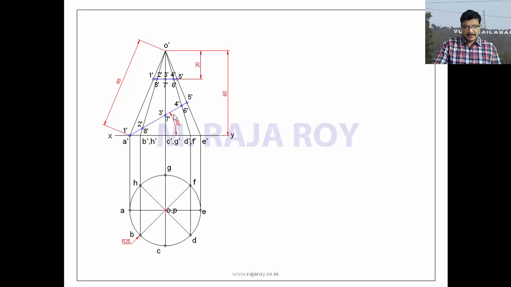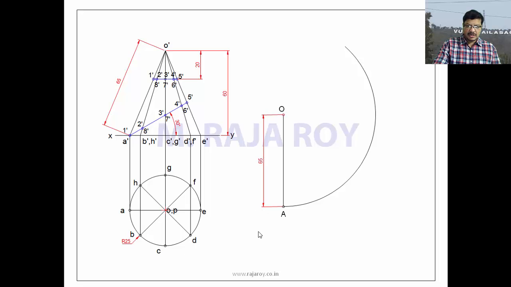Now the next step is going for the development. Take this true length of the generator, that is 65, and draw a vertical line. This point you call O, and this end is A. Now take O as center and OA as radius, and draw an arc. This arc length is equal to the circumference of the circle.